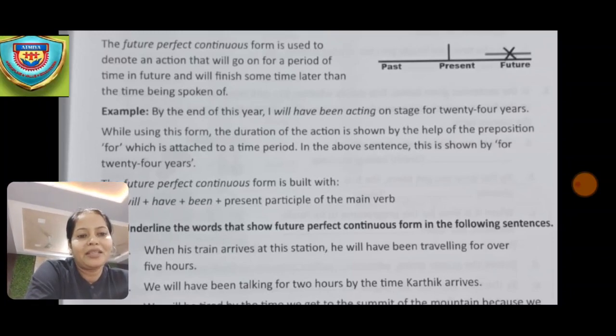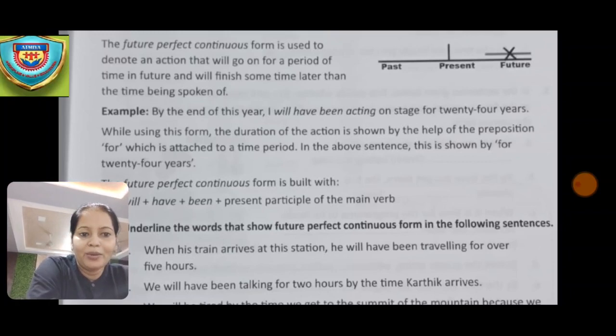While using this form, the duration of the action is shown with the help of the preposition for. So, for is used, which is attached to the time period in the above sentence. This is shown by for 24 years. So this is the definition of the future perfect continuous form.